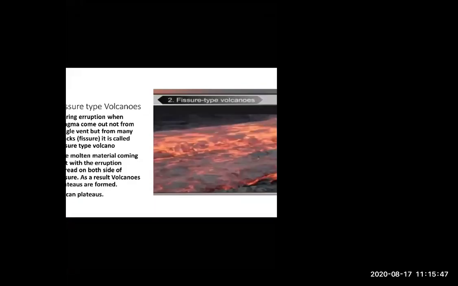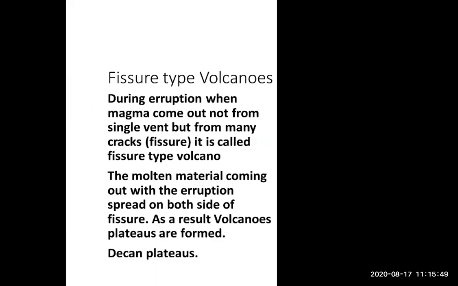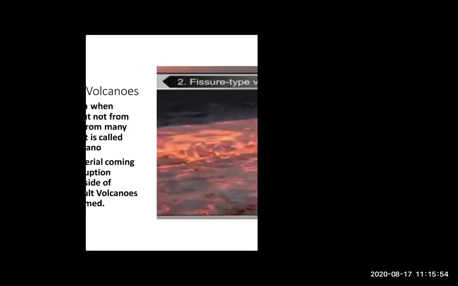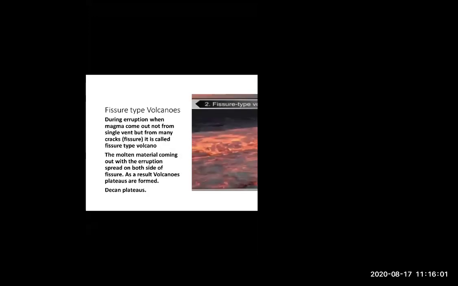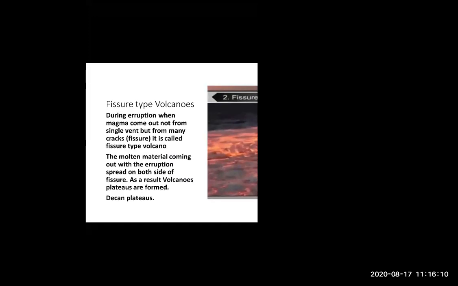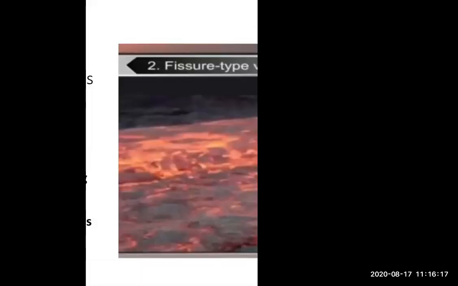After that, the next is fissure type volcano. Just look at this, students. Yes, Omkar, very good, Fujian and Japan. Kilimanjaro is also there. So fissure type volcano means what? Whenever magma comes out not from a single vent, a single pipe, but from many cracks. Look at this. Here magma comes out from many cracks. There are many cracks over there.